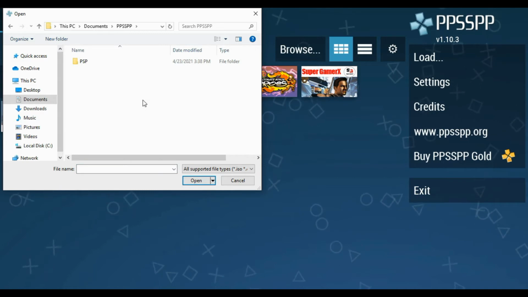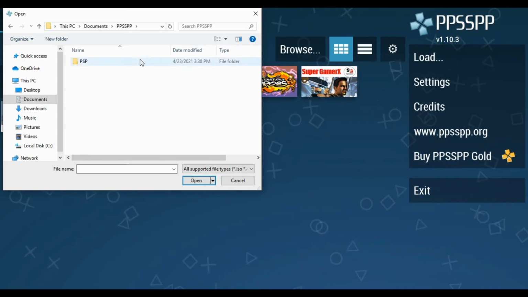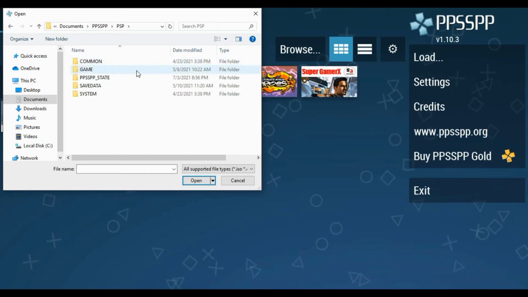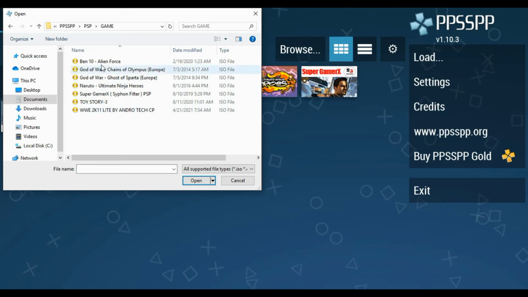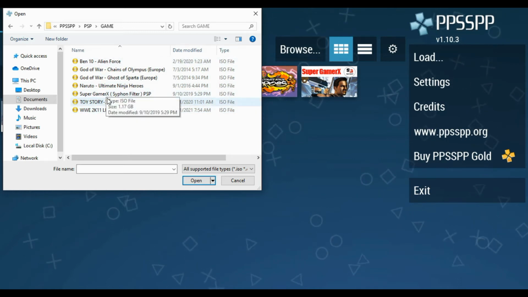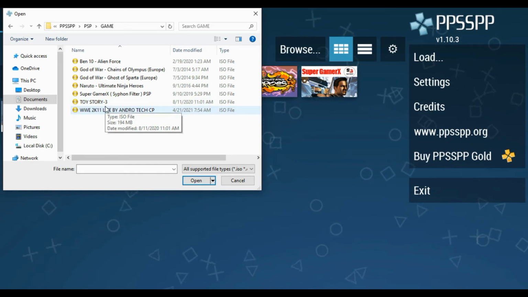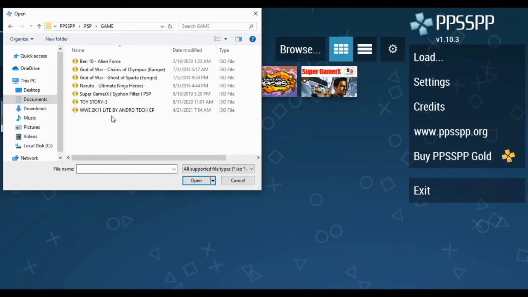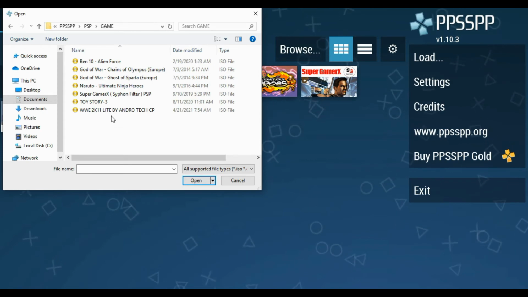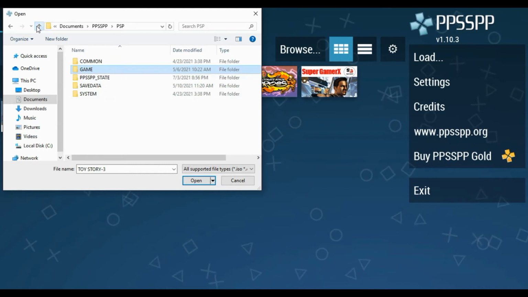This is where you will put your PPSSPP games, in the games folder. I have a lot of games in it. Wherever you feel like putting the game, just put it there so it will be easy for you to locate. As for me, I go to PPSSPP, document, PSP game.